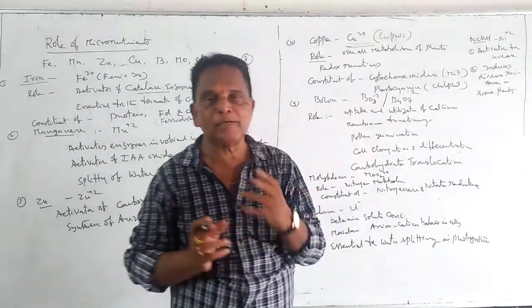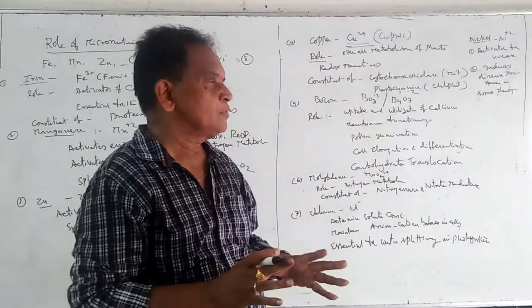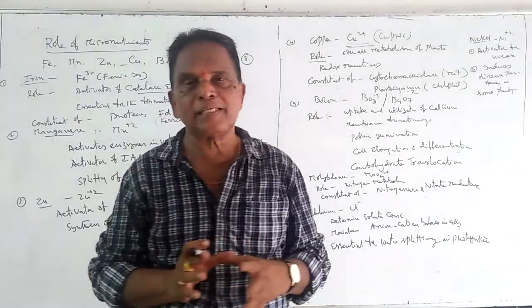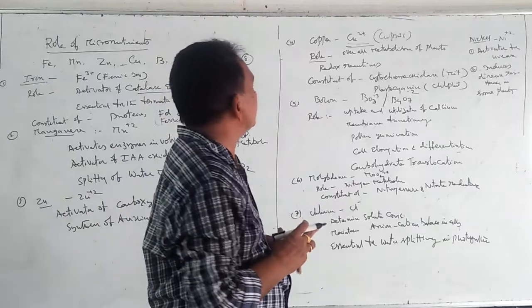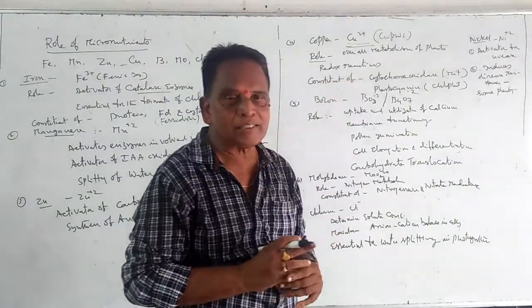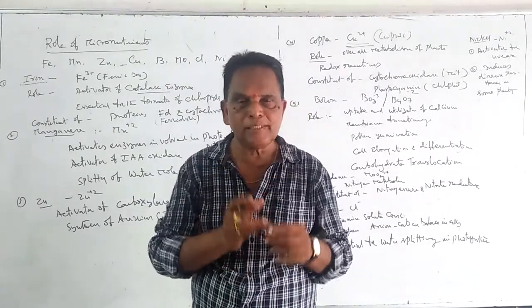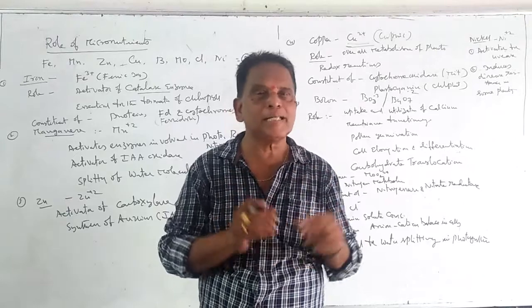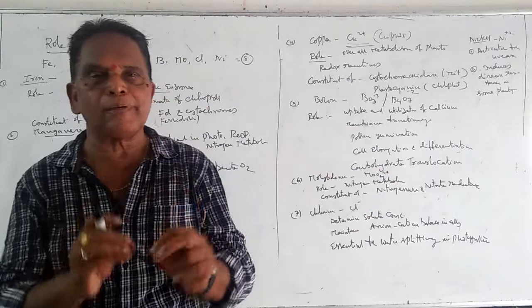It also activates redox reactions. Redox reactions means reduction and oxidation, and both these combined are called redox reactions. Redox reactions are catalyzed by copper.